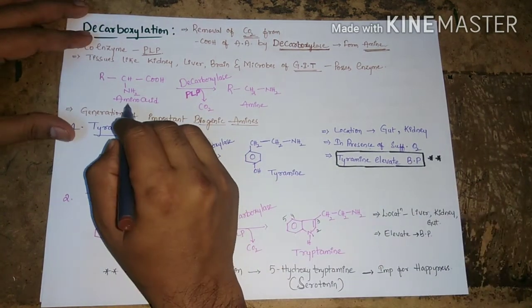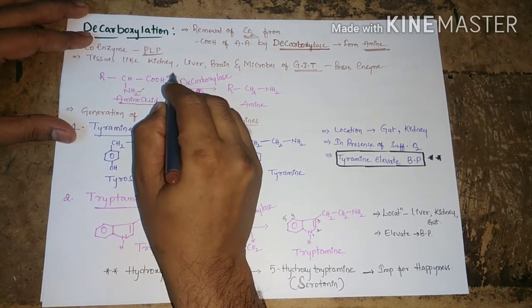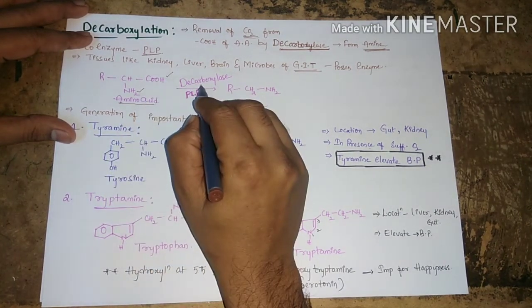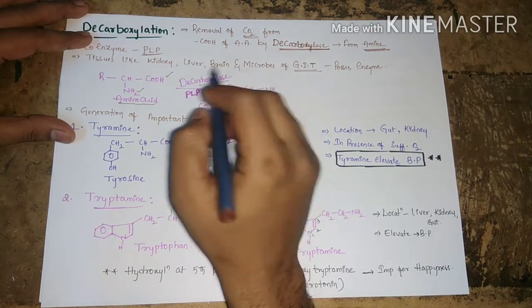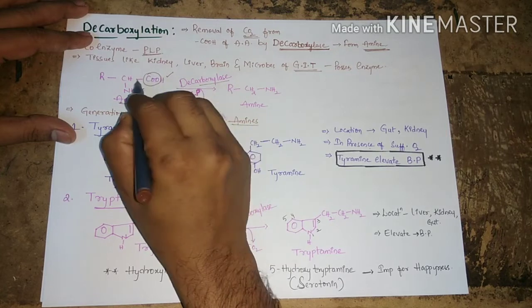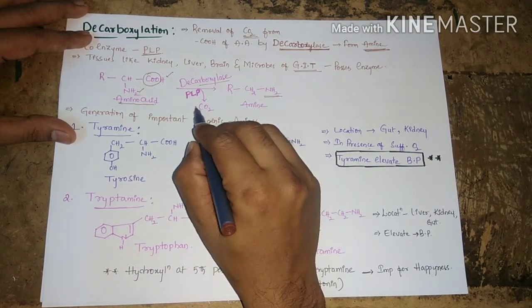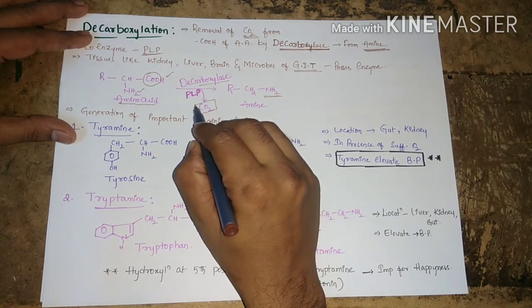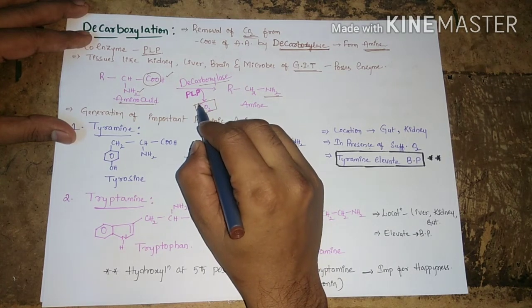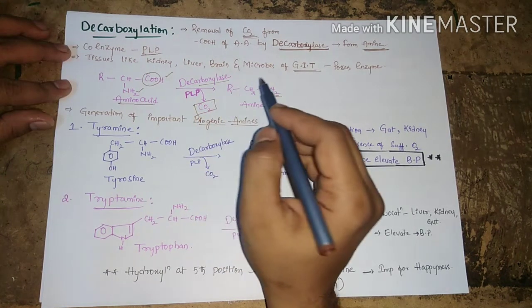In this process, an amino acid having an amine group and a carboxylic group undergoes removal of carbon dioxide from the carboxylic group, and the amine is liberated. The carboxylic group is converted into CO2.